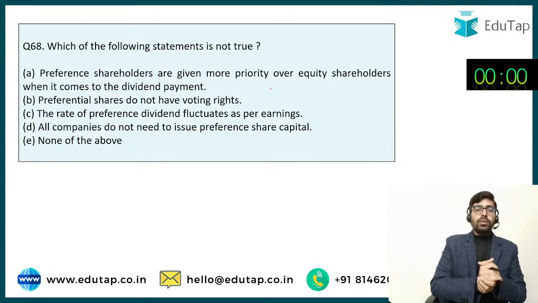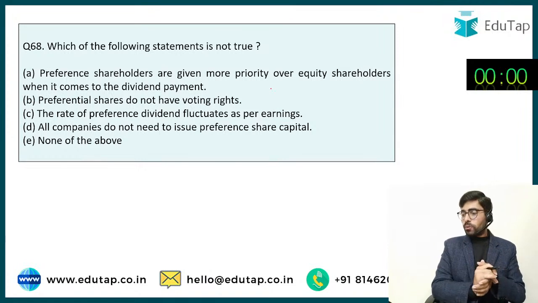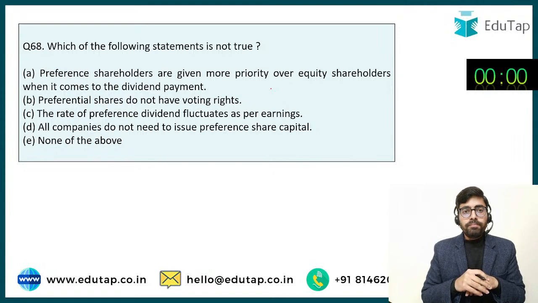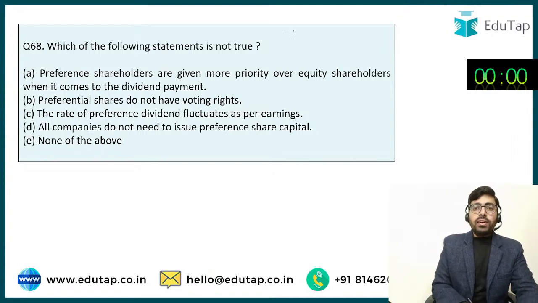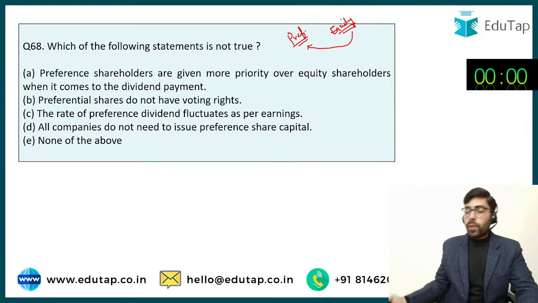Next question. Which of the following statements is not true? And hope you already know this. शायद कंपनीज एक्ट में आपने ऑलरेडी पढ़ लिया होगा इस चीज को. So we have two types of shares. One is preference and the other one is equity. So I also told you yesterday, the preference shareholders, they get two types of preferences in the company: at the time of dividend payment and at the time of repayment of the capital on the winding up of the company.